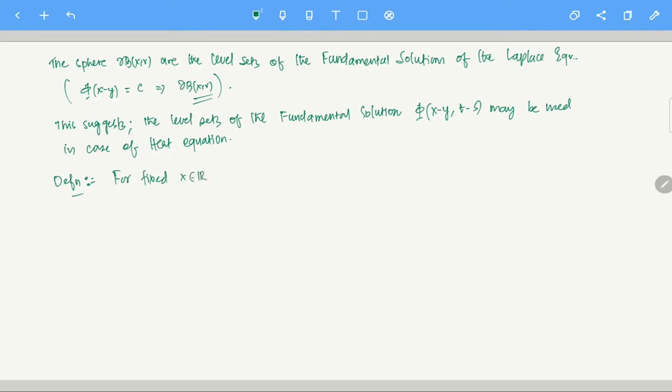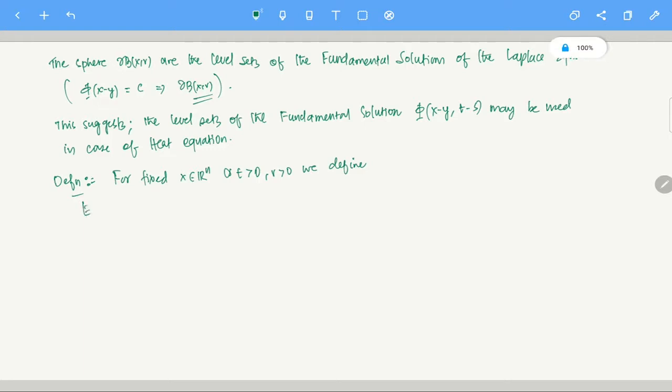You remember we have always fixed x in R^n, and t positive and r positive. This r is basically the radius of the ball in the Laplacian case. Here it is a similar kind of thing.